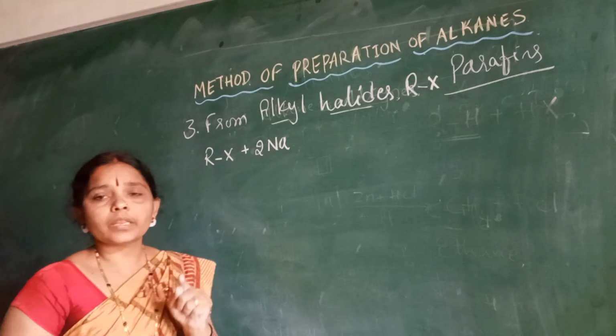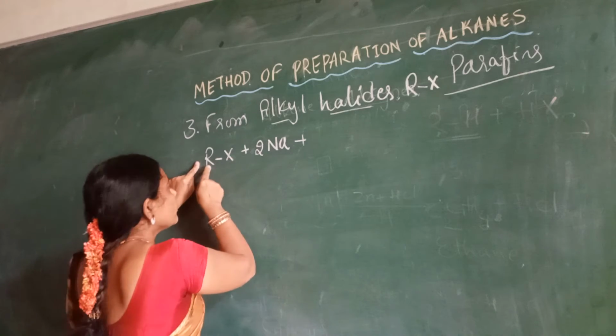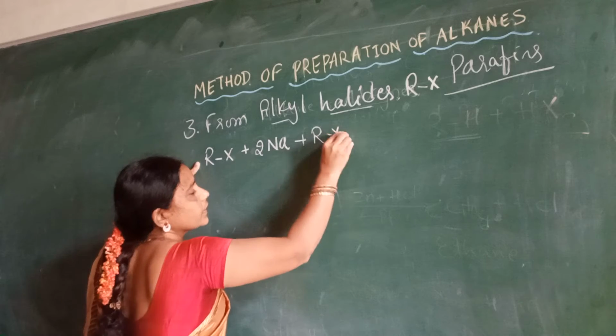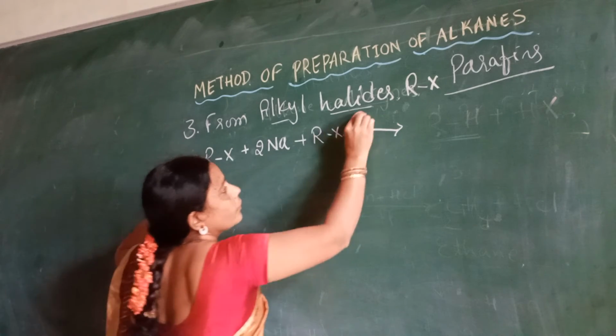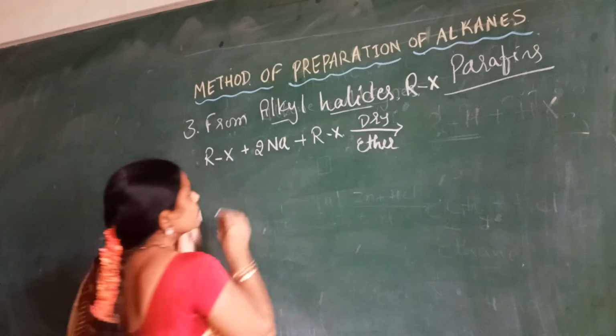Sodium is a very reactive metal. It is combining with the 2 moles. I am going to write here one more RX, that is R with X, in the presence of dry ether, which gives rise to the compound.